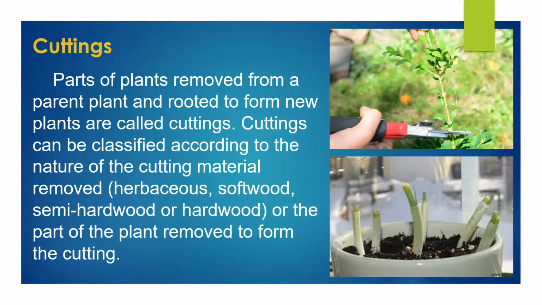Cuttings. Parts of plants removed from a parent plant and rooted to form new plants are called cuttings. Cuttings can be classified according to the nature of the cutting material removed: herbaceous, softwood, semi-hardwood or hardwood, or the part of the plant removed to form the cutting.